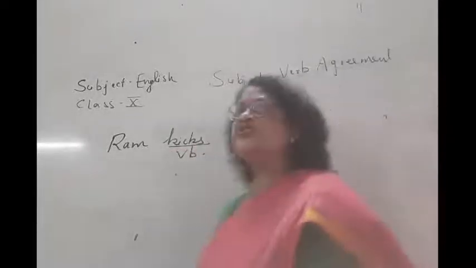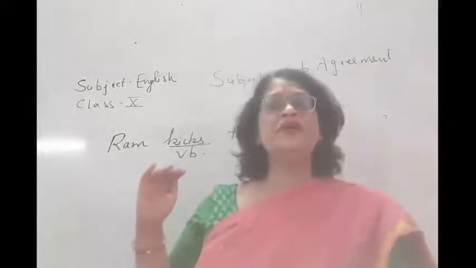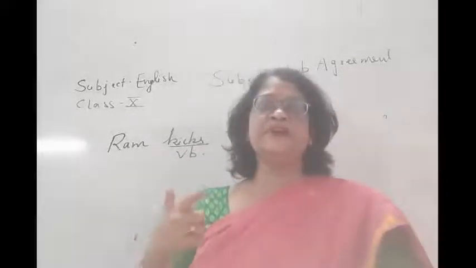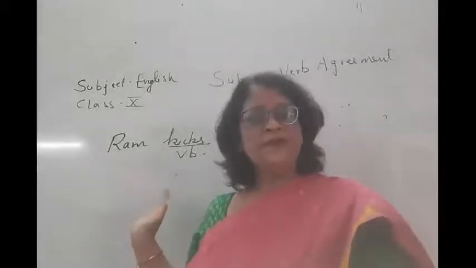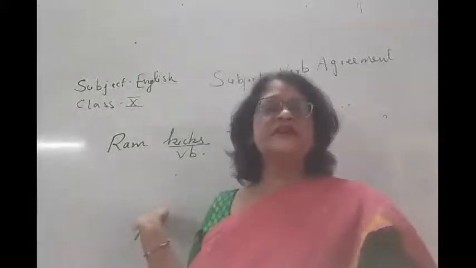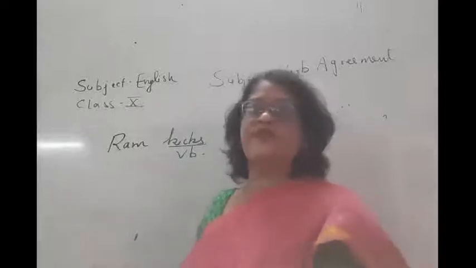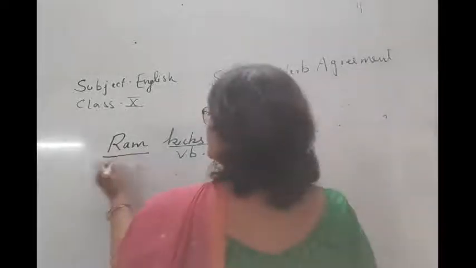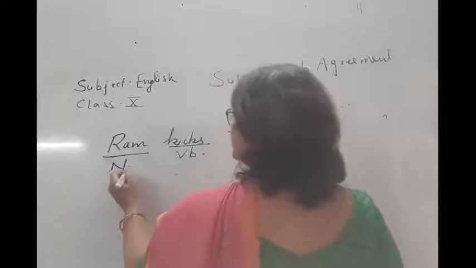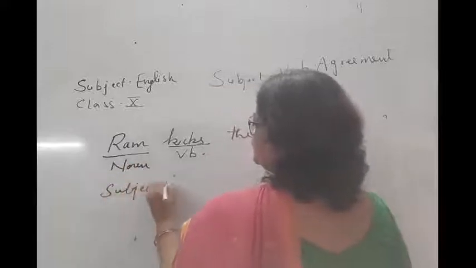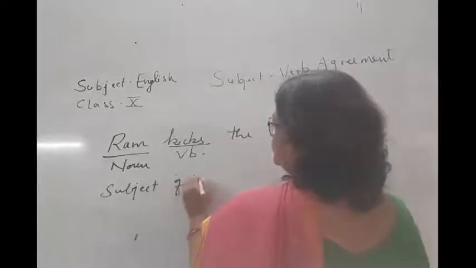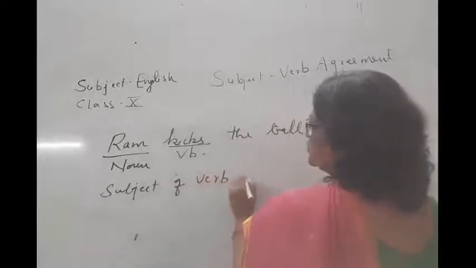And here you have to see two things, noun or pronoun. Now please pay attention here. The noun or pronoun which comes before the verb, that is known as the subject of the verb. So here Ram is a noun and hence it is the subject of the verb kick.